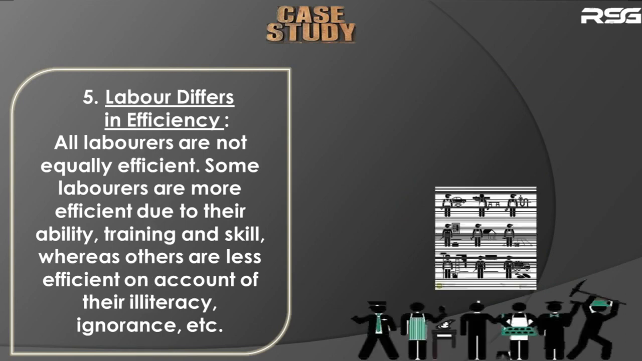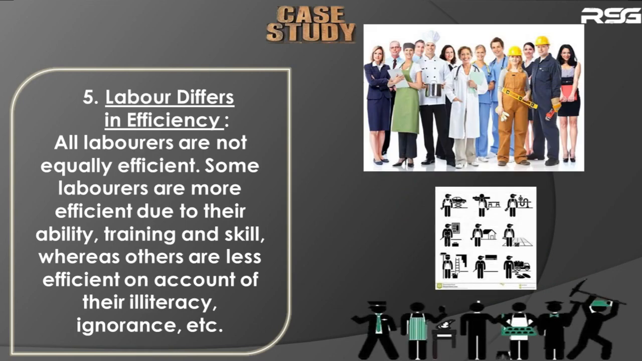See, labor differs in efficiency. When you compare each laborer, you don't see equal efficiency in everybody. What does it mean? It means that all laborers are not equally efficient. They do not have the same efficiency. Some laborers may be more efficient than others due to their ability or due to the training and the education that they have acquired in their field of work. You understood?